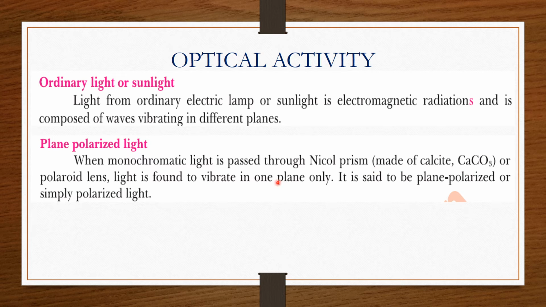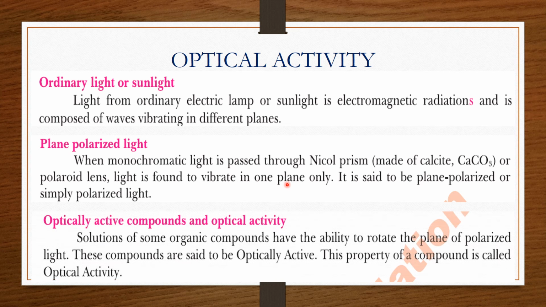It is allowed to pass through some Nicol prism. A Nicol prism is actually made of calcium carbonate, or some polarized lens. Then this monochromatic light will vibrate only in one direction, and this light that vibrates in only one direction is called the plane polarized light, or simply the polarized light.